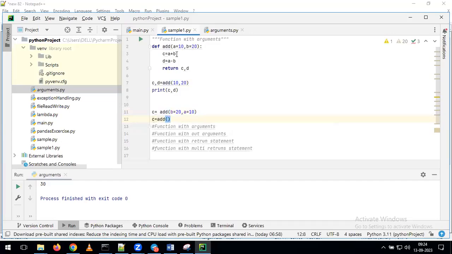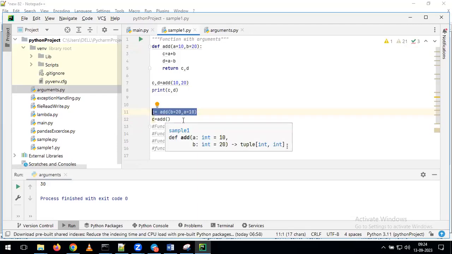Definitely people are going to get confused like this. For that reason only I am asking the questions. Now whenever we are assigning the values in the function definition, we call it a default argument. But whenever we give the values like this as part of calling the function, then we call it a keyword argument.